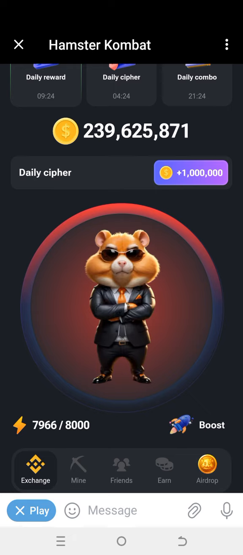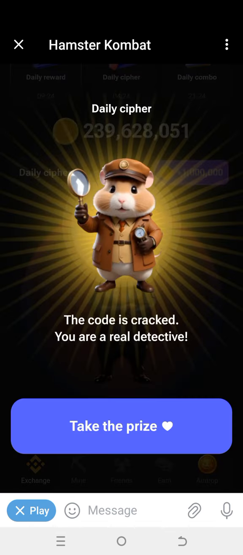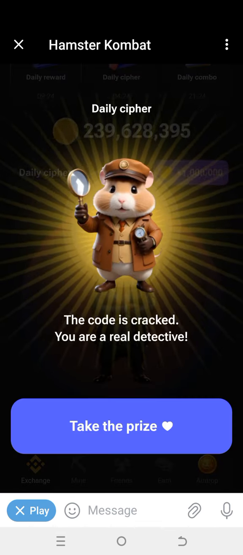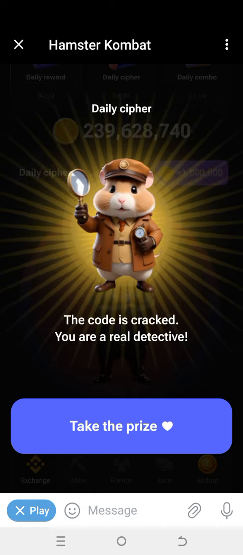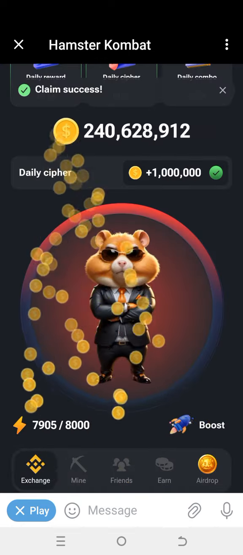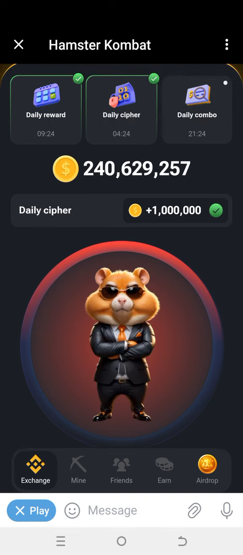For D is a dash dot dot. For E is a dot. For X is dash dot dot dash. As you have seen, I've gotten my daily sci-fi morse code prize, and click on take the prize to get your own after following this procedure.